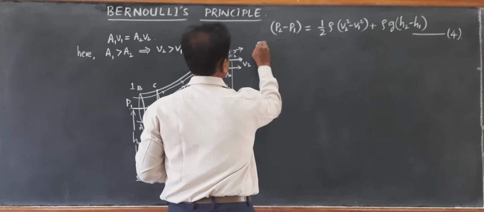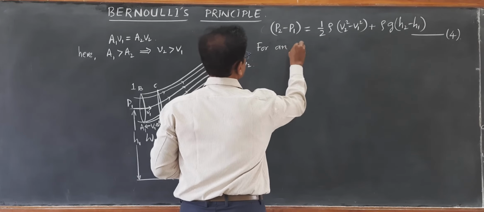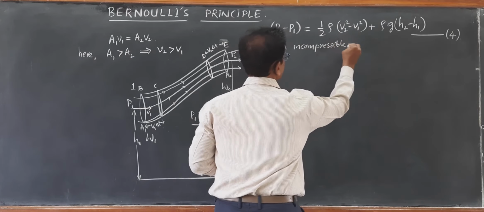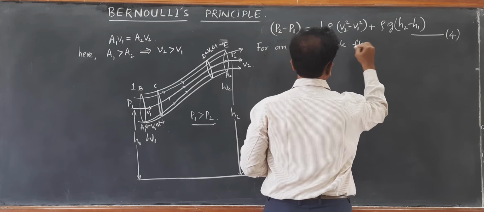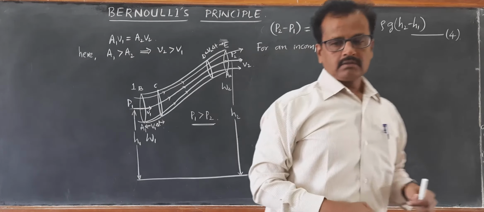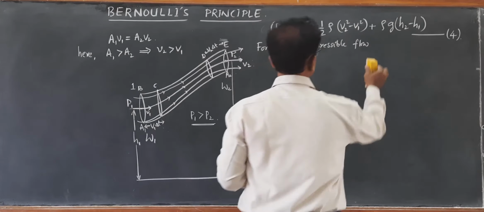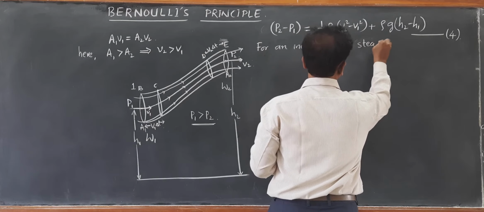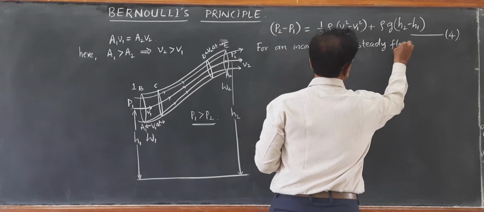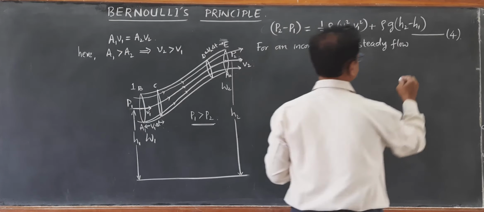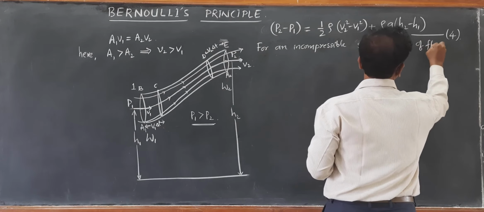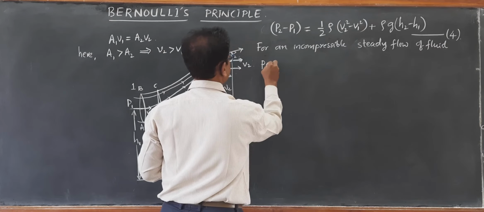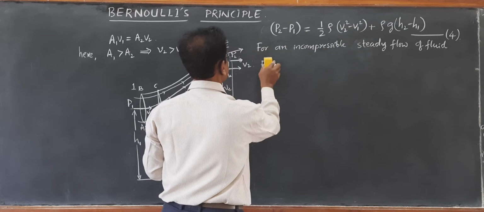So for an incompressible steady flow of fluid, the left hand side is work done per unit volume.